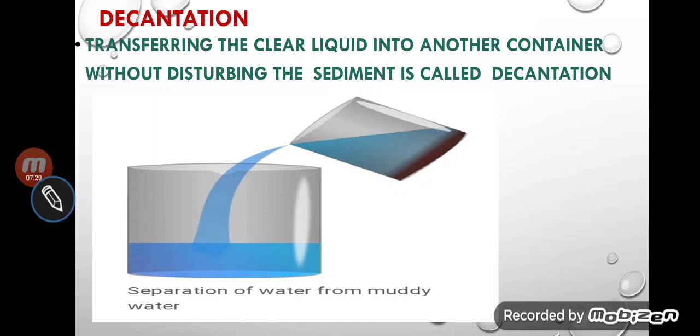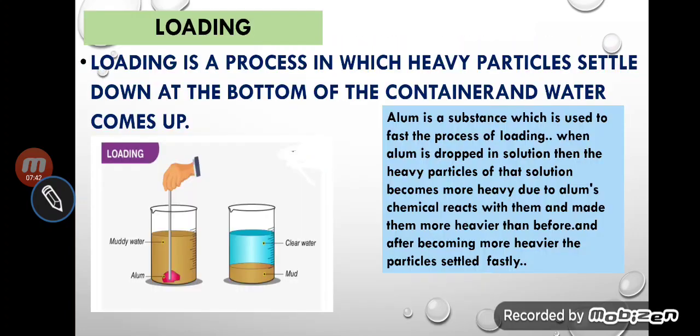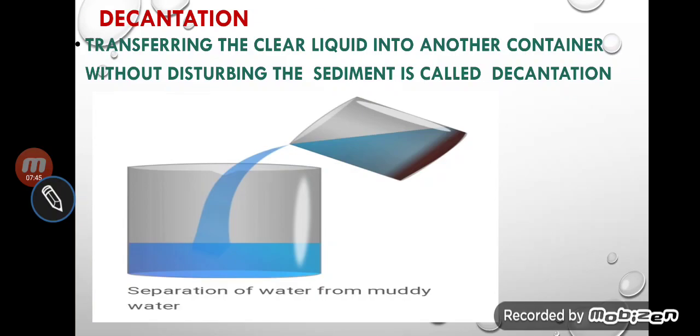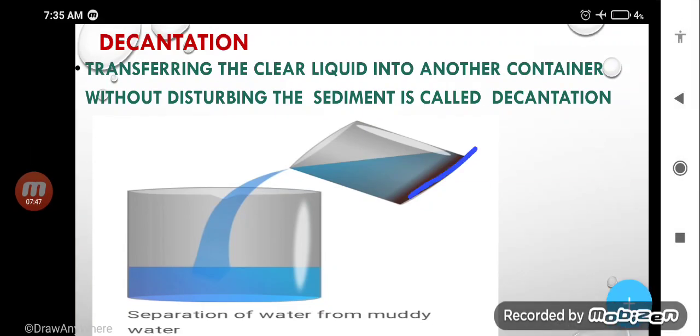Then after sedimentation, what will we do? We will do decantation. And what is decantation? It is transferring the clear liquid into another container without disturbing the sediment. What is sediment? The settled particles at the bottom of the container are called sediment. Transferring the clear liquid into another container without disturbing the sediment is called decantation.